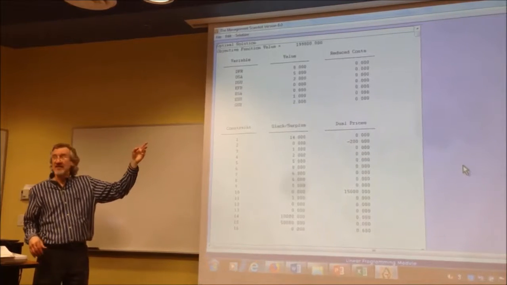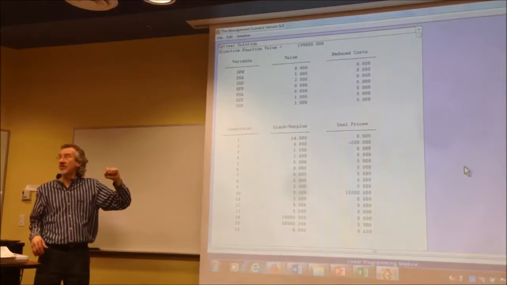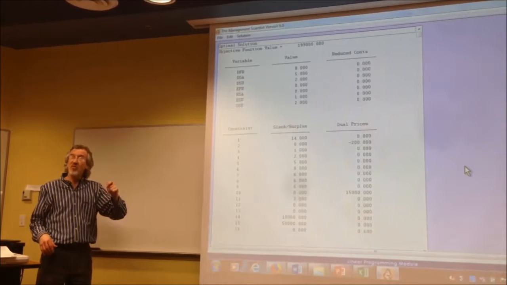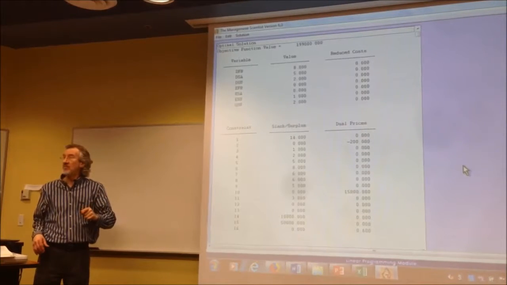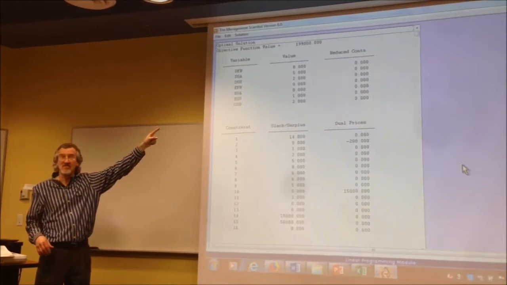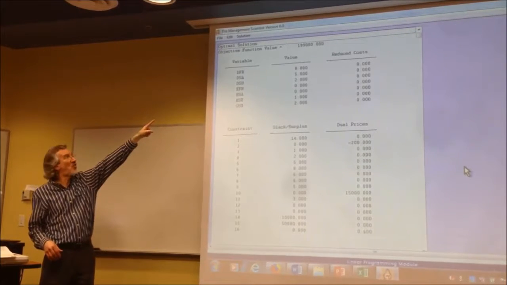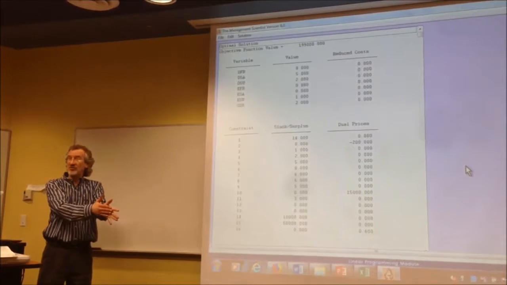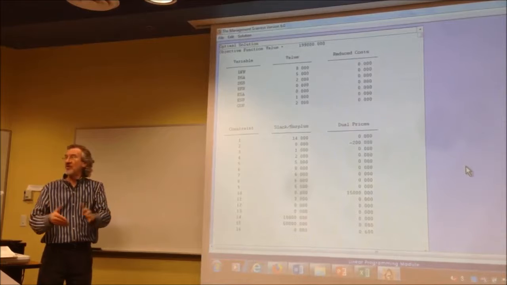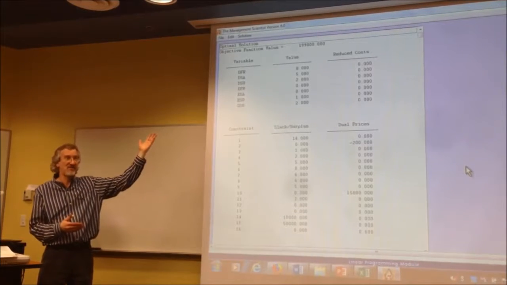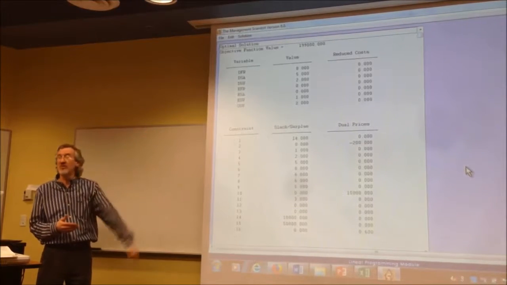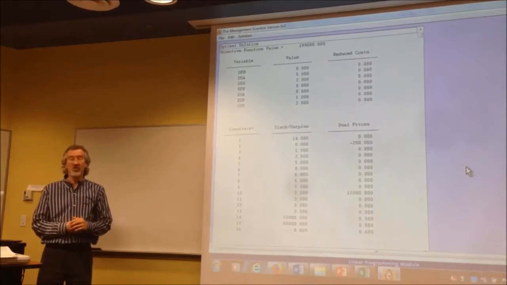No. Now, this is a common occurrence. There is more than one solution to some of these problems. It will still reach the maximum, but you'll never get over. Whether you get an alternate solution one way or another, you'll never go over the objective function value. That is the most you can reach, no matter which solution you go with.